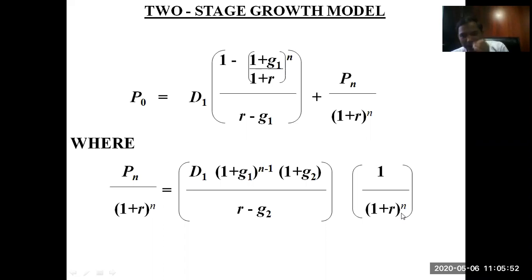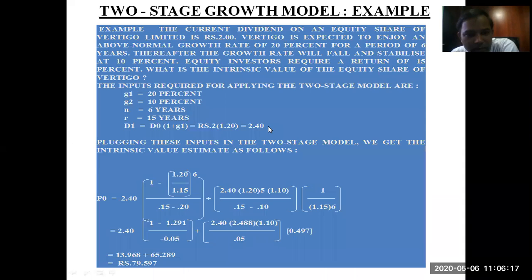This is the present value interest factor, so this value is to be multiplied by the present value interest factor. We discussed in our time value of money chapter that if there is a growth connected to any of your cash flow, then it is supposed to be calculated in this way.